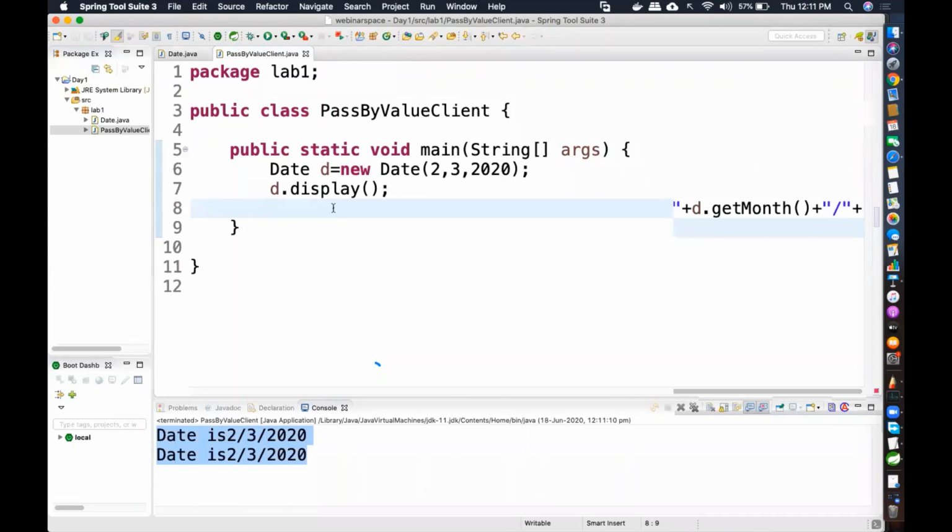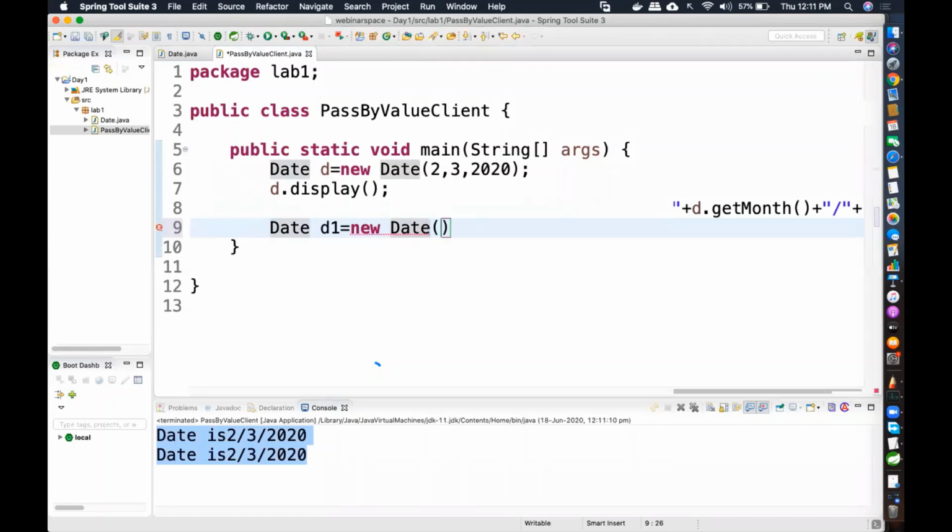Now we want to learn pass by value. For that, I'm going to create another date object. So Date d1 equal to new Date. Let me pass another set of values: 3, 4, 1988. Let's imagine. So I created another object in the heap. How do I know I created another object? Because there is another new operator. That means another object is created on the heap.